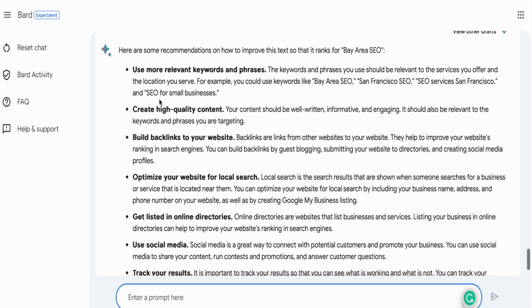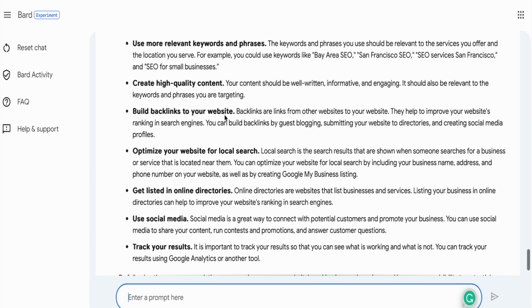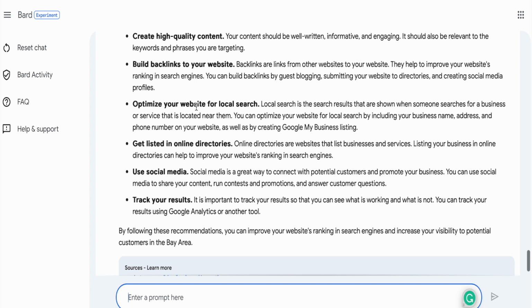So it's giving me this group of keywords, these LSI keywords that are related to the search term or the local search term. Create high quality content. Your content should be well written. It should be relevant to the keyword. So a lot of this information is generalized.